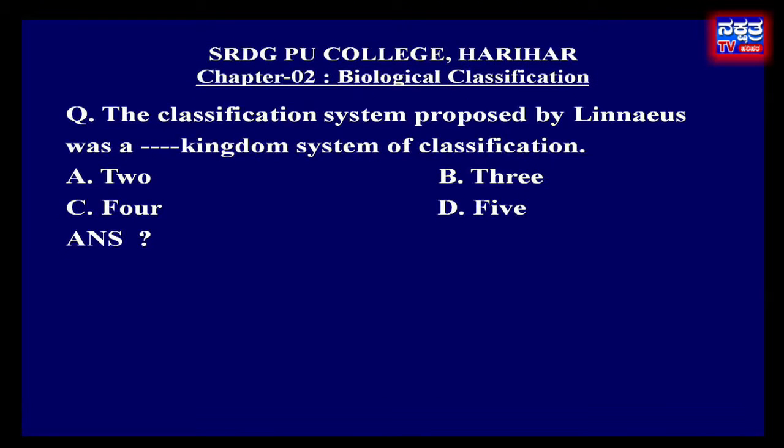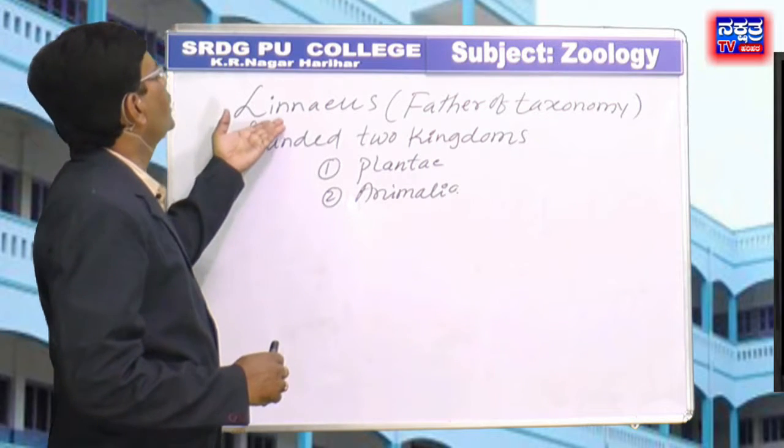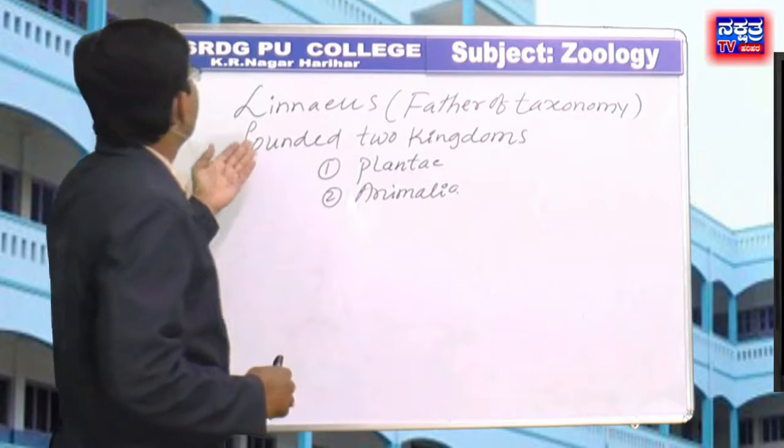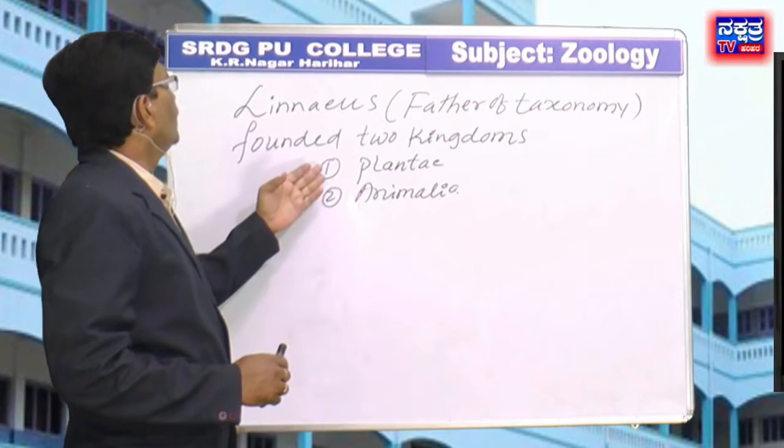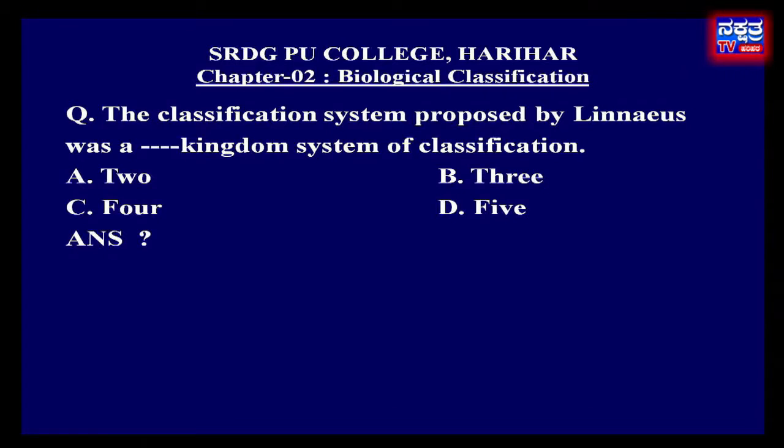Move to next question. The classification system proposed by Linnaeus was a dash kingdom system of classification. The options are A. 2, B. 3, C. 4, D. 5. For this question, Linnaeus, the father of taxonomy, founded 2 kingdoms. First kingdom is Plantae and second kingdom is Animalia. Therefore, the right answer is A, that is 2.